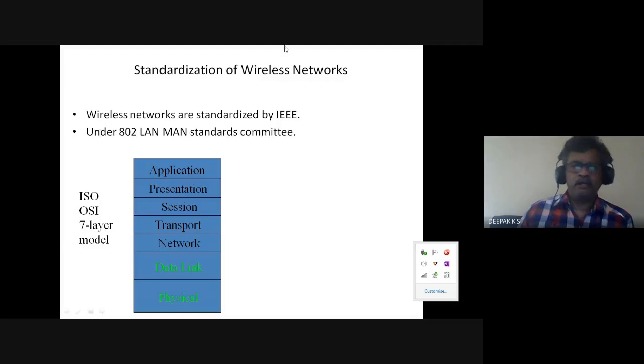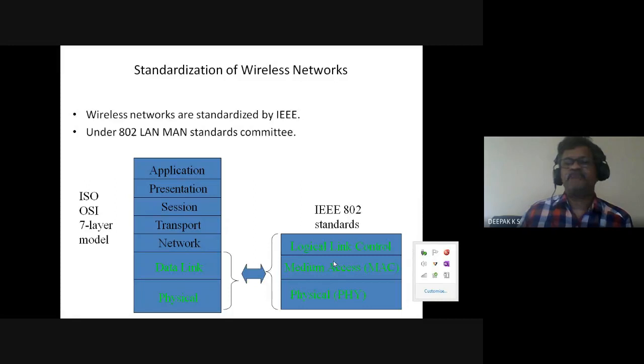In computer communication, we have the OSI ISO layers, whereas in 802 we focus on three layers: physical layer, medium access layer, and logical link layer. So the devices are not computers like in computer communication. Here we have the IEEE 802 standards with devices more focused on these layers.